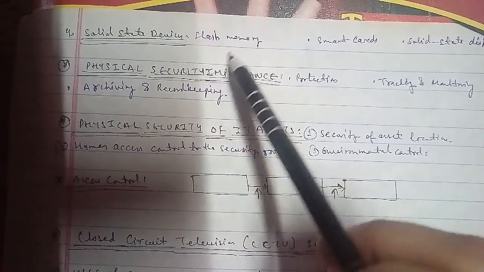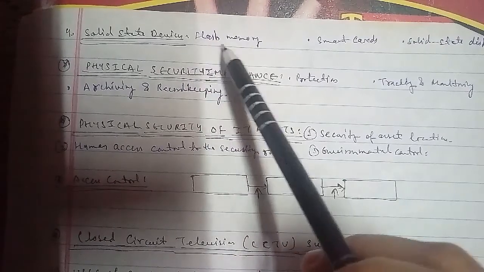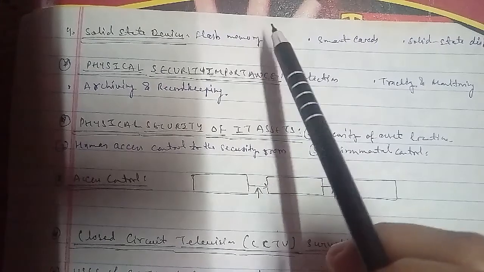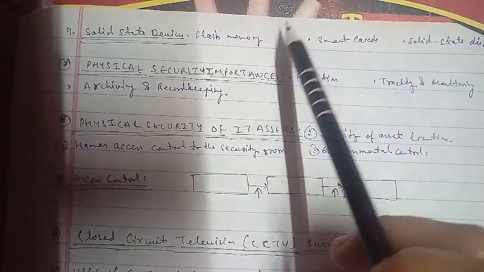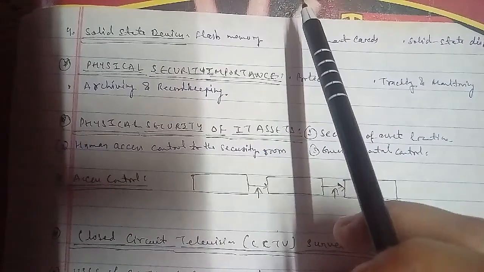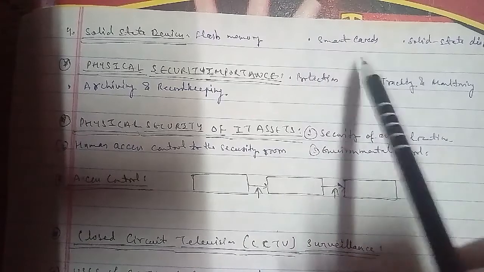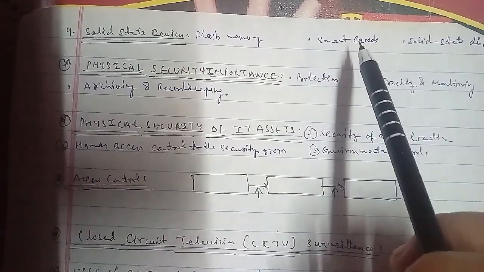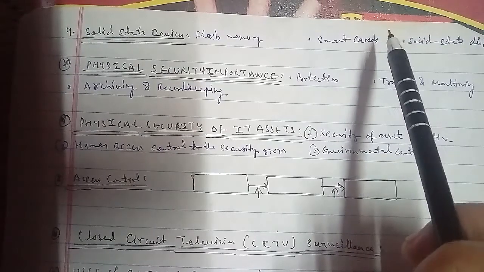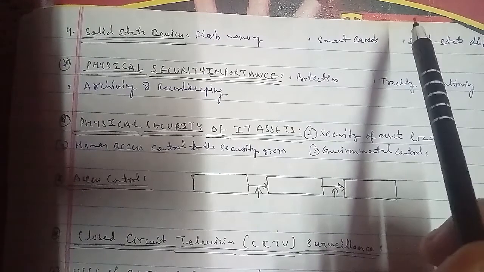The first part of solid state devices is flash memory. Flash memory is used for files in cameras and USB drives, and it is a combination of RAM and ROM, and long term updatable storage. The second one is smart cards. Smart cards are credit cards with a chip, and the chip stores data and may eventually be used for cash, and hotels use them as electronic keys.